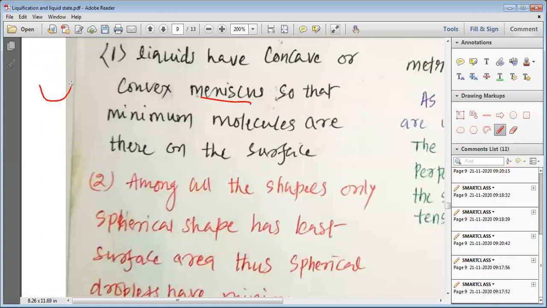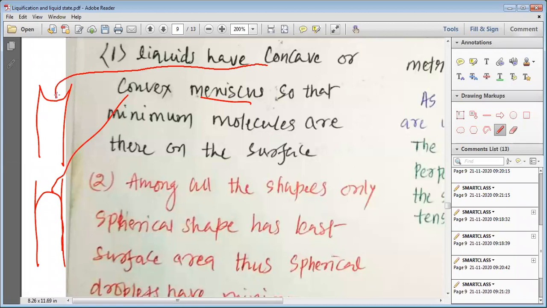See, this is the kind of surface you can see on the liquid, or you may see this kind of surface in a liquid. This kind of surface is known as the concave surface. This kind of surface is known as the convex surface. So this is your convex surface, this is your concave surface.